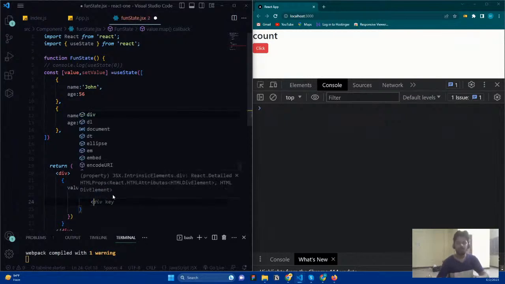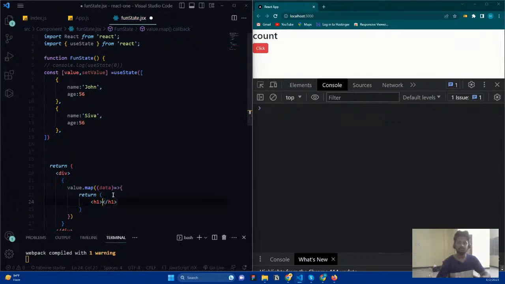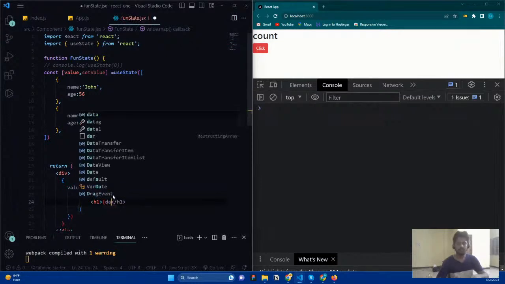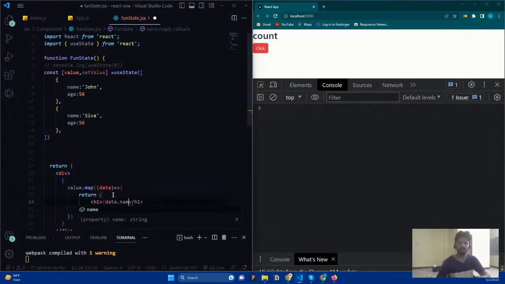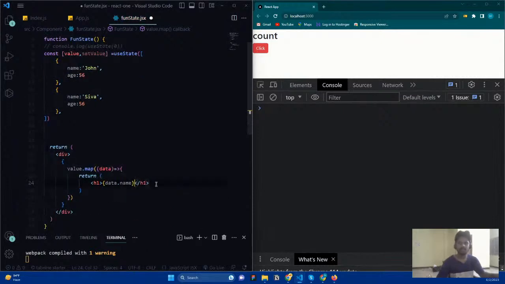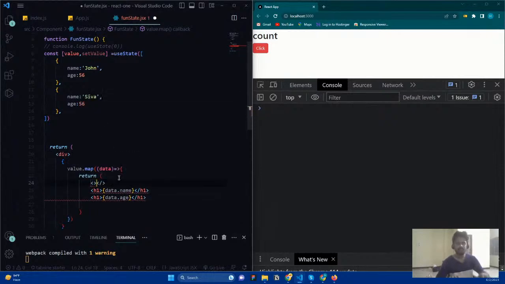The data is going to be an h1, and the h1 is going to be data.name. And the next one, I just want to create data.age. And then I need to wrap it with a single component, so I'm just going to create a fragment.